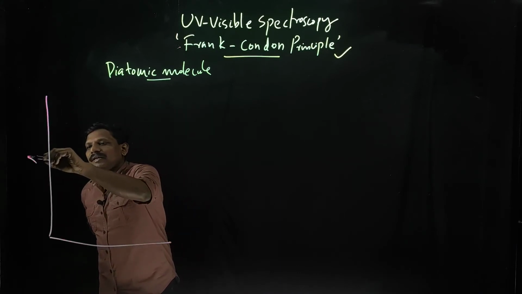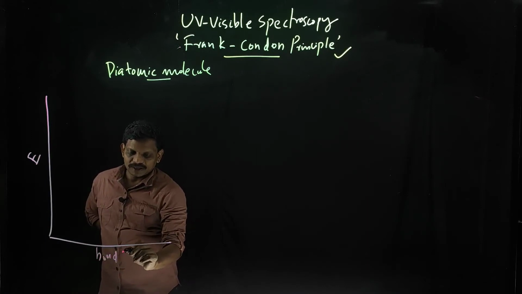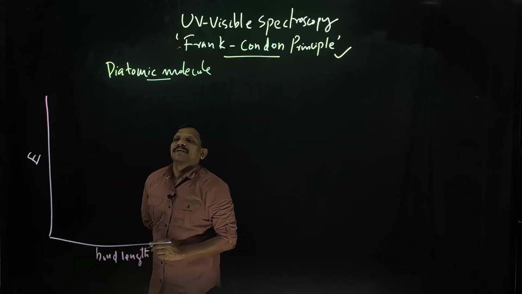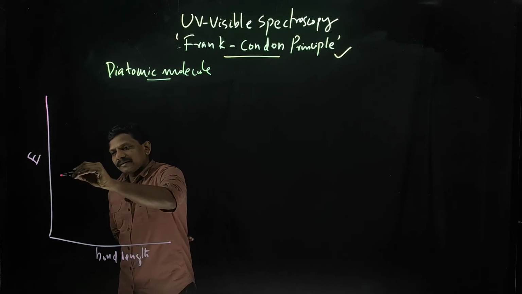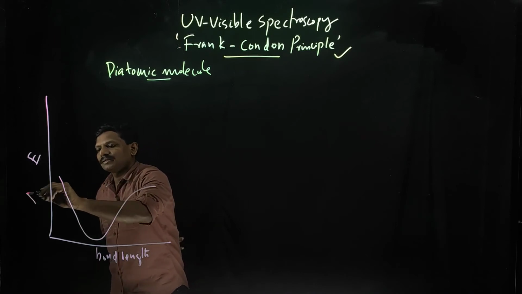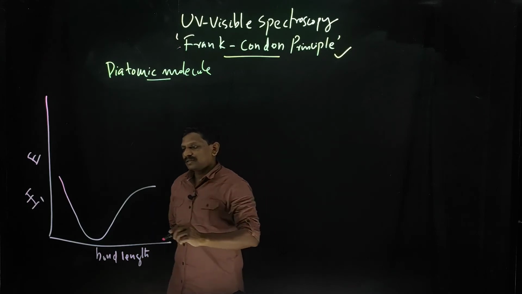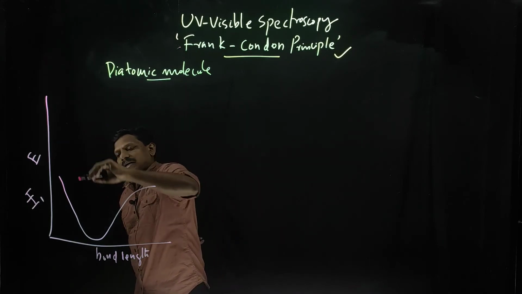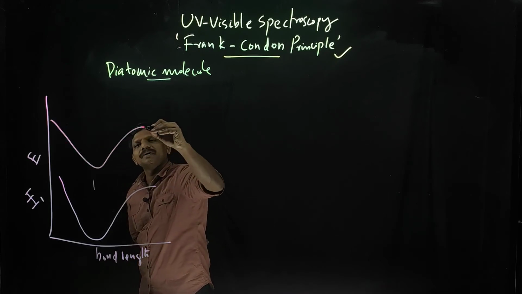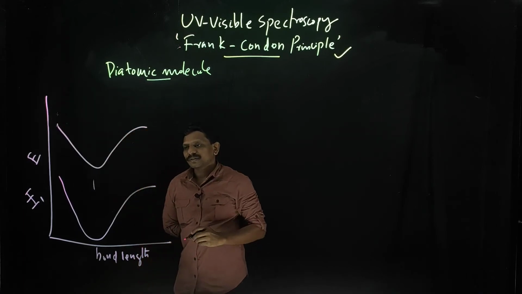This is your energy, and this is your bond length, or the equilibrium internuclear distance. Suppose I am drawing like this. This is the first electronic state, E1, and I am keeping the same vibrational states here, the same type of vibrational states.